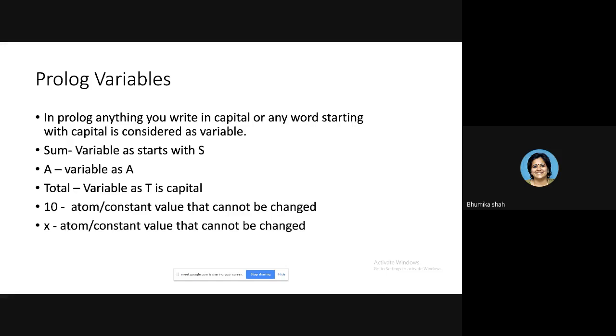Now observe a word written with a constant, it is an atom. In Prolog, constants are also called atoms. Constants are also referred to as atoms. So wherever I now use the word atom, you should consider that as a constant. So 10 is a constant. If I write small x, then again it is a constant. Whatever doesn't start with a capital letter is considered a constant value.